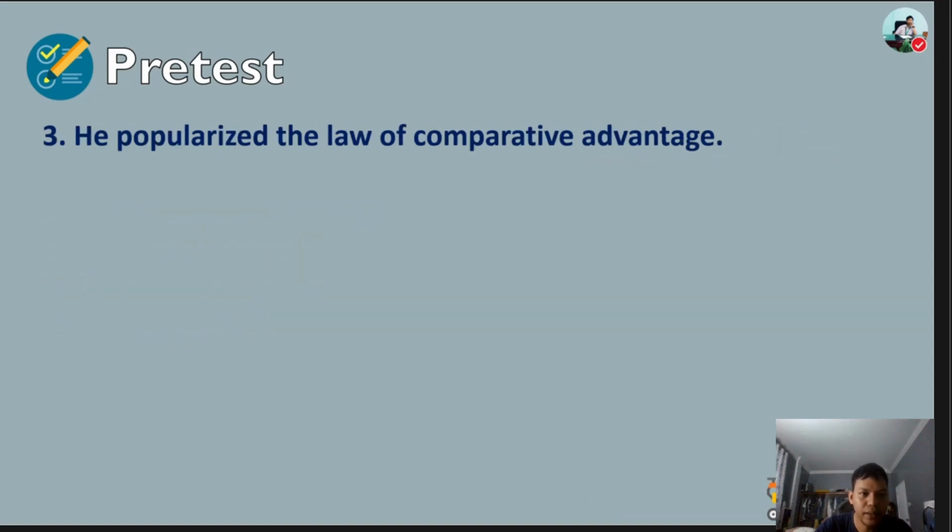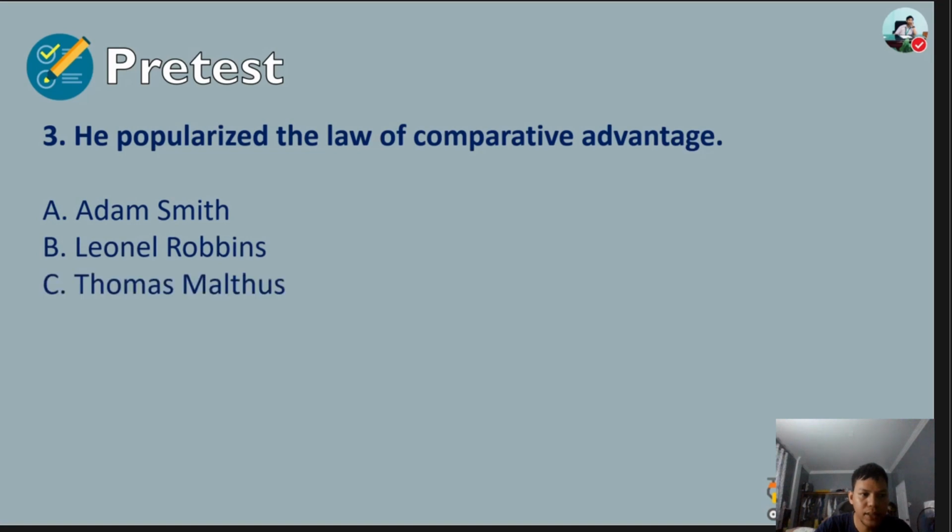Question number 3: he popularized the law of comparative advantage. A. Adam Smith. B. Lionel Robbins. C. Thomas Malthus. Or D. David Ricardo. The answer for number 3 is letter D, David Ricardo.